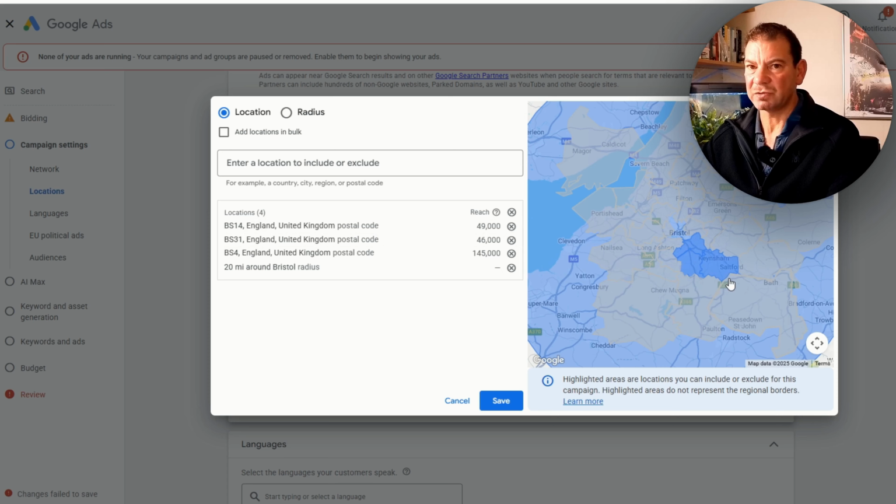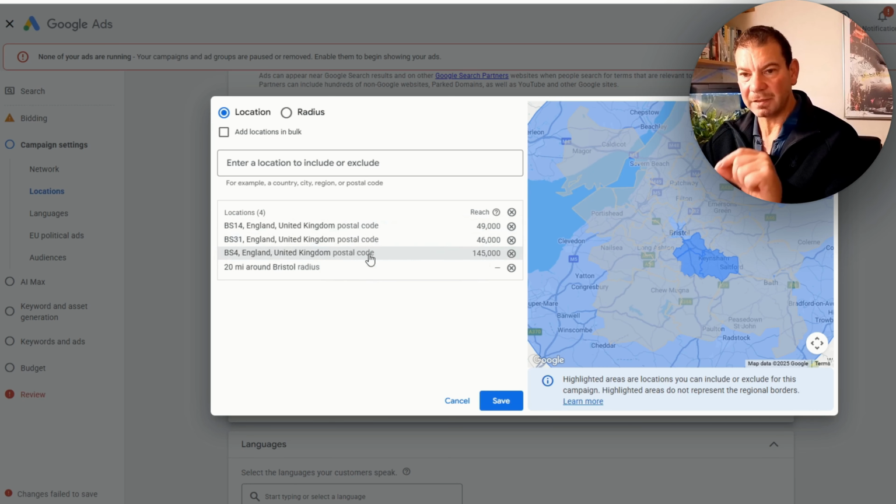If you're doing this on a national basis, say you're doing it for United Kingdom or United States, you can break these down. For UK, it could be down to counties. United States is going to be states. You break that down to states, or depending on what you're looking to achieve by adding in this extra bit of data. But we want to get as much data as possible. So rather than just targeting an area, we're still going to target the area, but we're going to get some more detail. So if we've seen, say, BS4 and BS31 are doing particularly well, we can make the bid adjustment here a little bit more aggressive. So we can add a +10, +20% here to make it more aggressive.